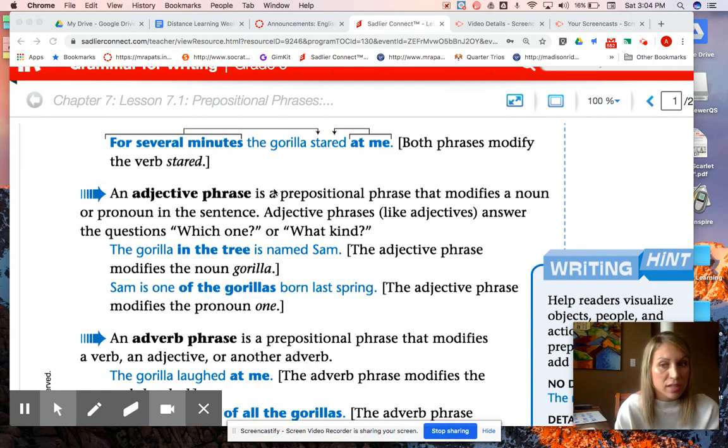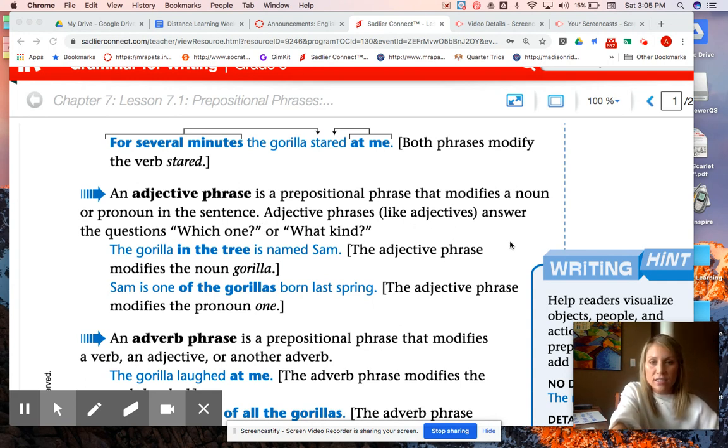Okay, so just think about that for a second. So highlight this. An adjective phrase is a prepositional phrase that modifies a noun or a pronoun in the sentence. Think about it. That makes total sense. That's what an adjective does. An adjective describes a noun or a pronoun. So if you have a prepositional phrase that's describing a noun or a pronoun, then ding, ding, ding, it's acting as an adjective phrase, right?